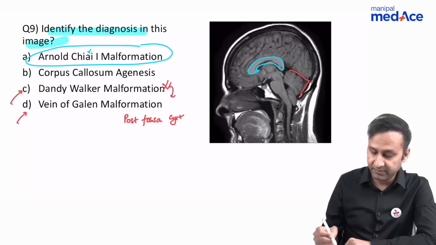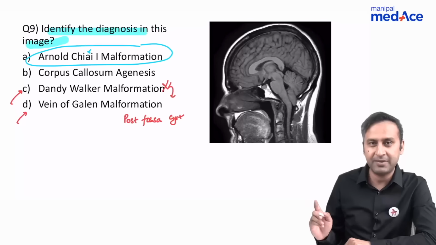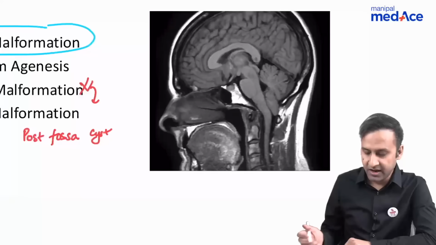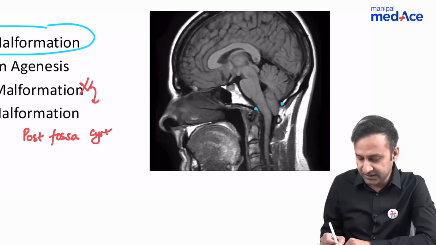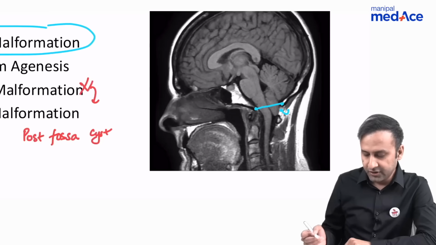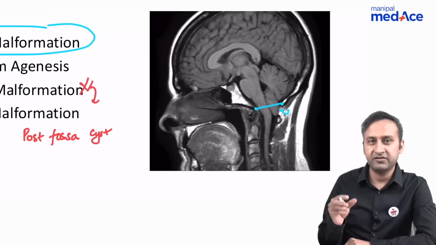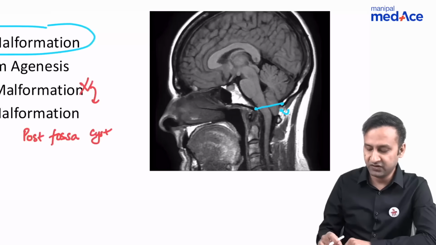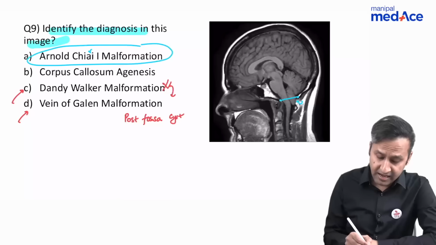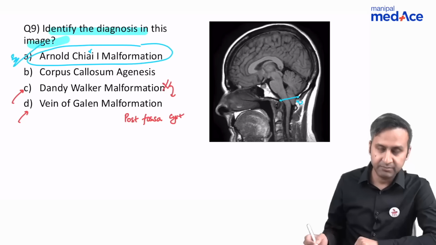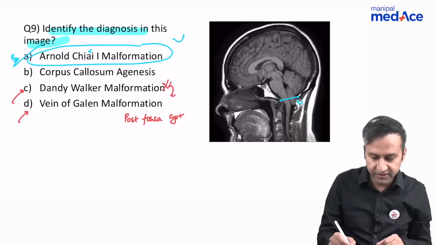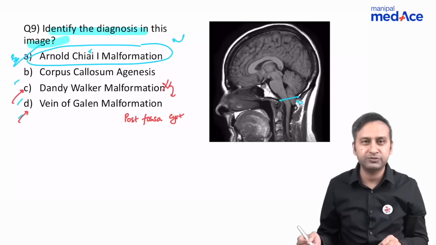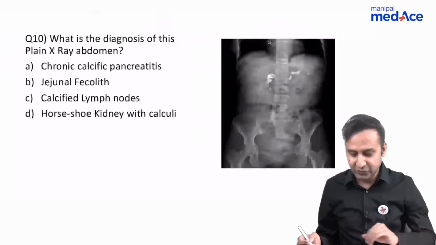And why is it Arnold-Chiari 1 malformation? I want you to have a look at the cerebellar tonsils. Let me magnify this image a bit. So what do you see here? This is the clivus, this is the occiput. We draw a line called the basion-opisthion line. And if you look carefully, you can see that a part of the cerebellar tonsils is herniating inferiorly below this line into the spinal canal. This is a characteristic of Arnold-Chiari 1 malformation, in which you will find an inferior descent of the cerebellar tonsils below the basion-opisthion line. Even if you don't know anything about it, you can easily eliminate the other three options to clinch the diagnosis in this case.